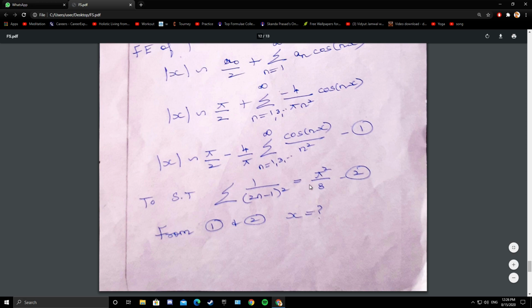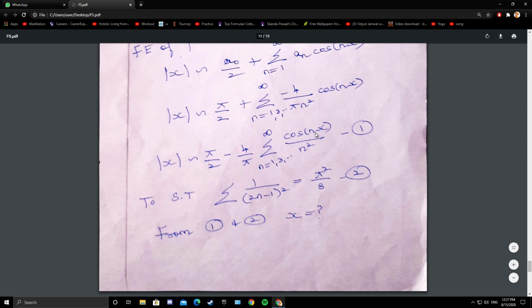So the Fourier expansion, you take it as 1. Whatever you have to prove, take it as 2. Compare the summation part. See how you can get this series. If you see the summation part, you have to eliminate the cos function. So you can say that x is 0. If x is 0, cos 0 is 1.